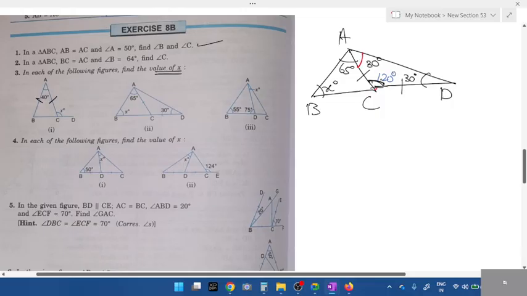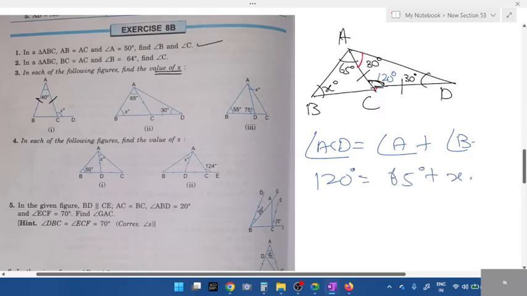120. Now from interior, you have to go to exterior, students. Where is X? Is it next to 120 or opposite to 120? X is opposite to 120, right? So angle ACD is exterior. Angle ACD is equal to angle A plus angle B. I'm using the exterior angle concept. 120 degrees equals 65 degrees plus x. X is equal to 120 minus 65. You'll get 55 as the answer. Is it clear? All of you understood?